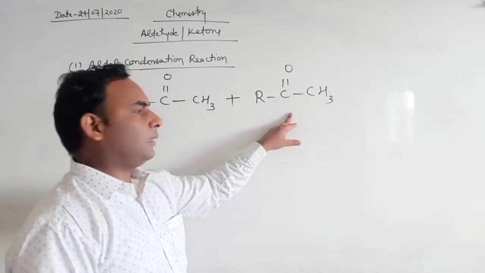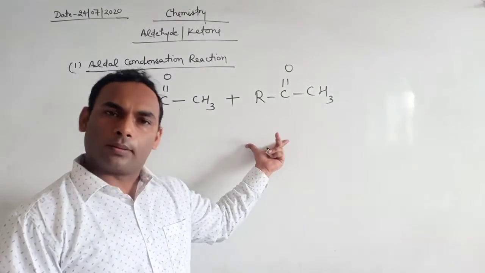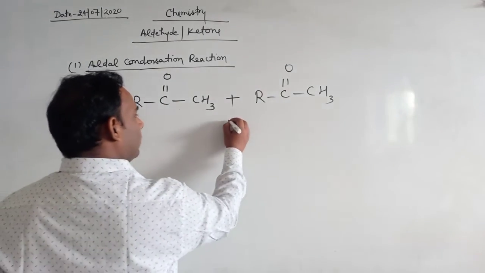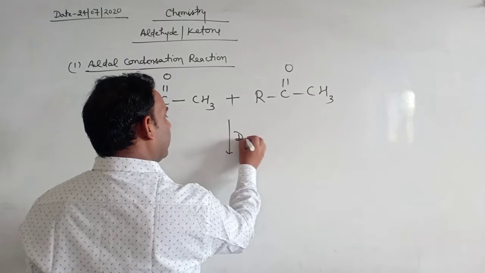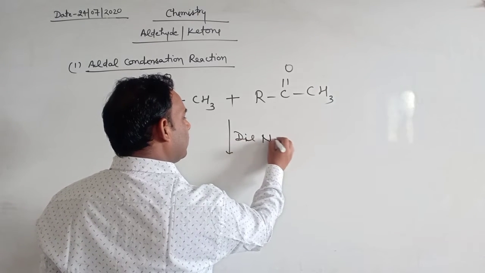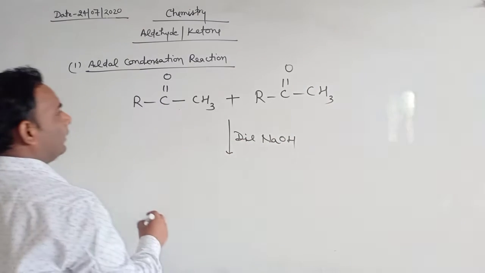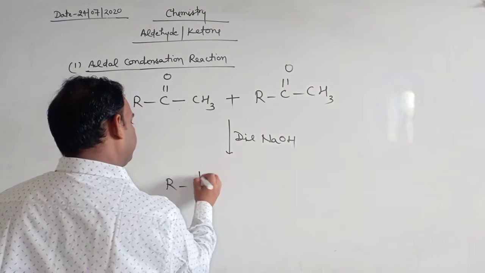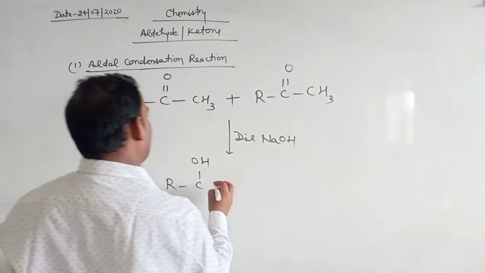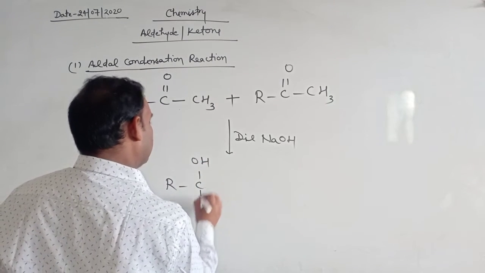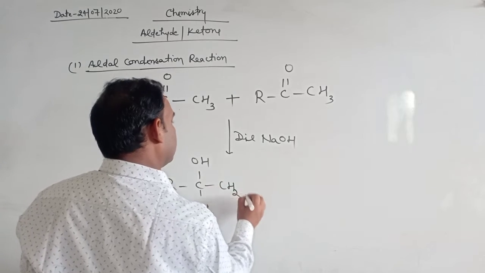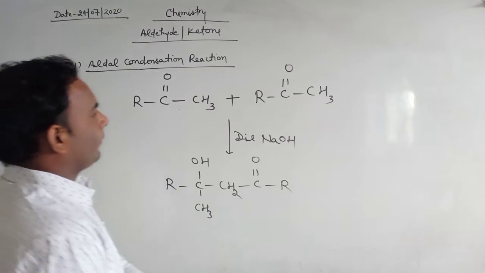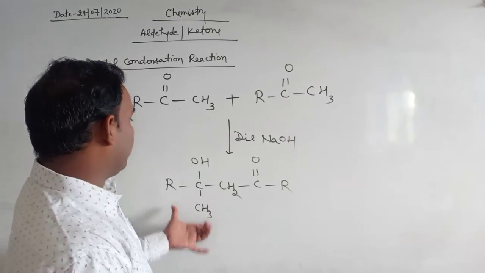These are the 2 moles of ketones which contain alpha hydrogen atoms. When they react with dilute base, then we get a compound which is called ketol.